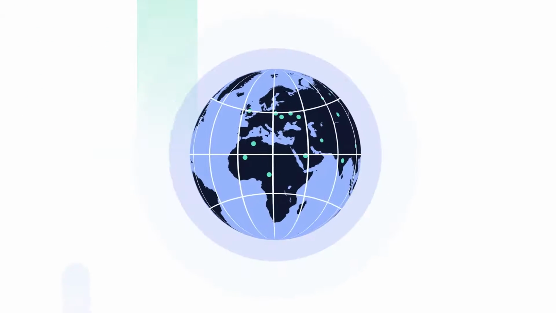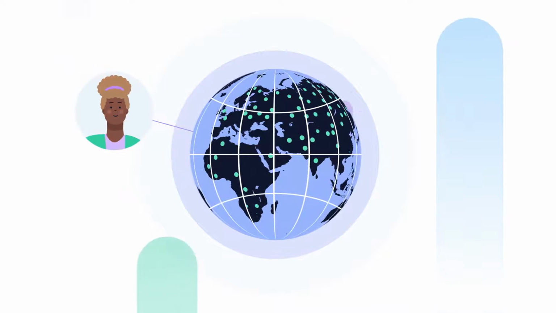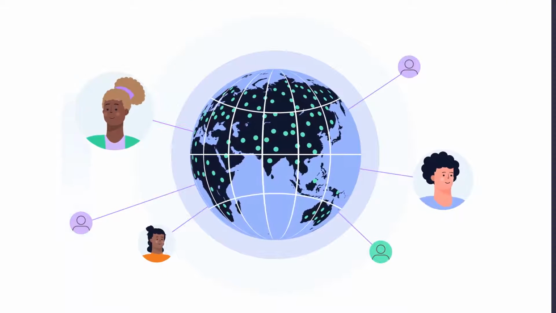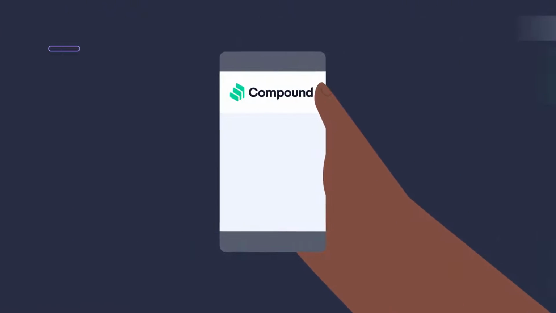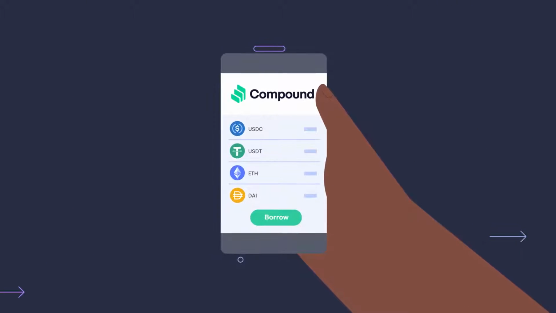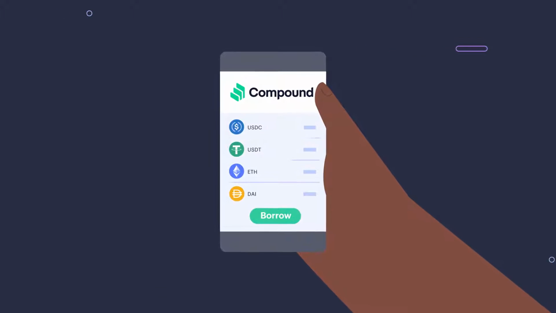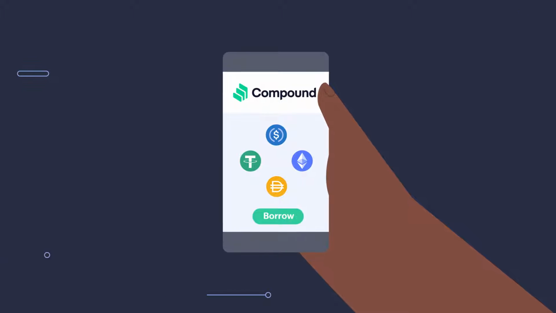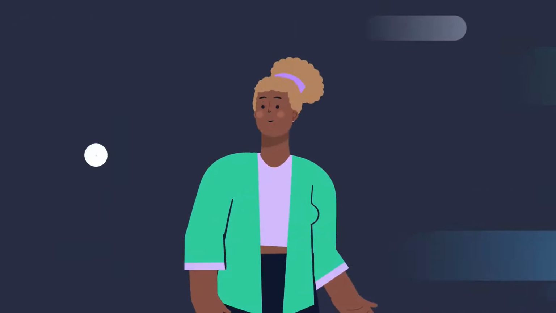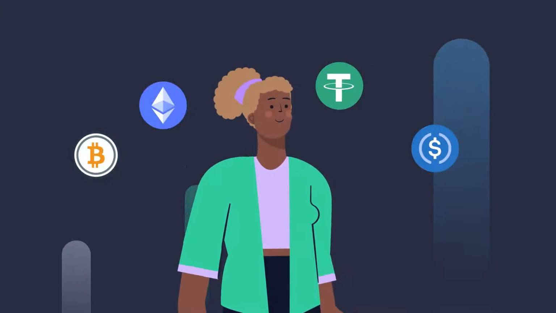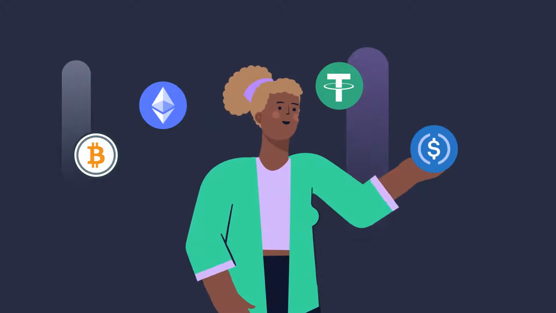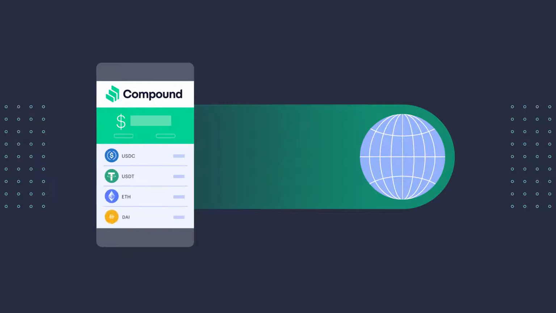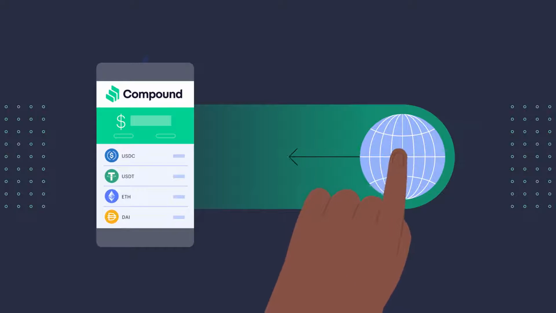Compound is different from a typical money market, though, because it's decentralized and operates completely autonomously. The only central authority is the code itself. With Compound, Maya, or any financial application or service, can instantly access borrowed crypto assets and then make use of them however they see fit. For example, Maya's goal might be to put an advanced trading strategy into place, like leveraging her borrowed crypto to invest in other assets. To borrow crypto, the first thing Maya does is supply an asset to Compound.